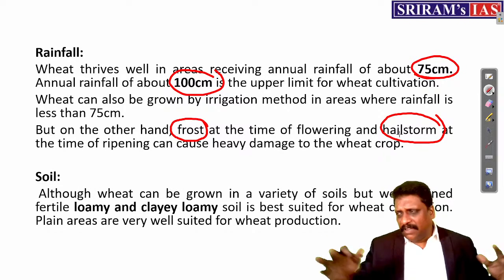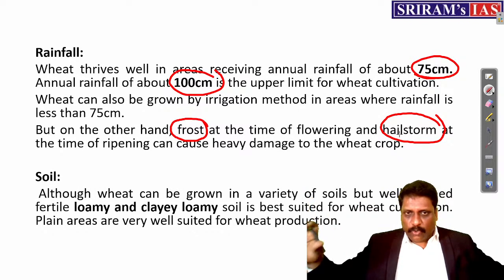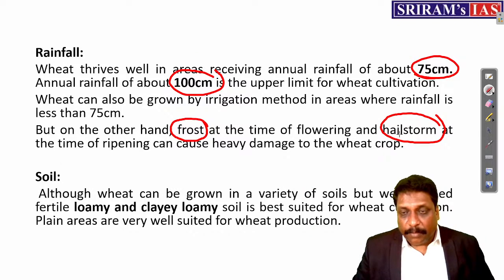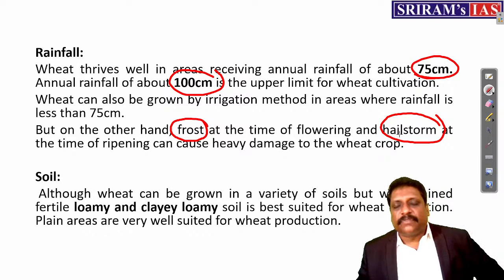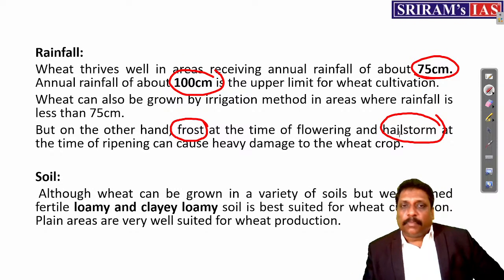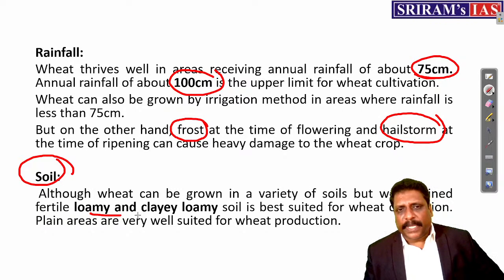At the time of ripening, flowering, that is okay. You can somewhere take it, right? But anytime if you experience this, it is not good for a plant. Okay. Soil, again, any kind of soil, wheat can be cultivated.